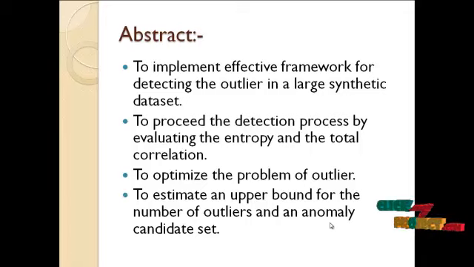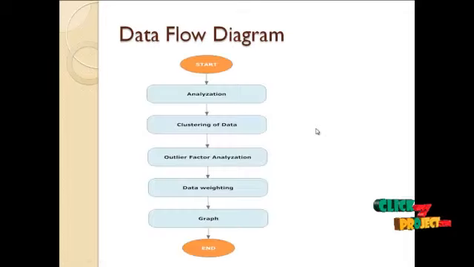In our proposal, outlier detection is possible in large categorical data sets, including various data types. So by our proposal we can extract the number of outliers as per the user needs, as well as classify the overall outliers present in the large scale categorical data. Now let's see the data flow diagram of our project.